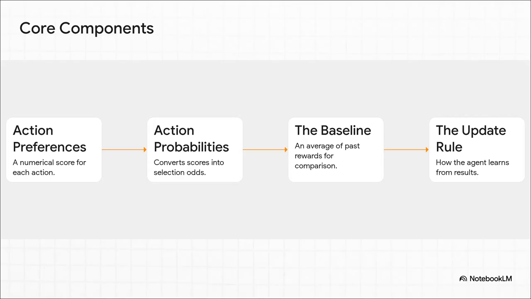Inside this playbook, our producer relies on 4 key tools. First, they have a gut feeling about each artist. We'll call these action preferences. Then, they turn that feeling into actual odds, or action probabilities. They measure success against a baseline to figure out what good even looks like. And, most importantly, they have an update rule that lets them learn from every single outcome. Let's break those down one by one.